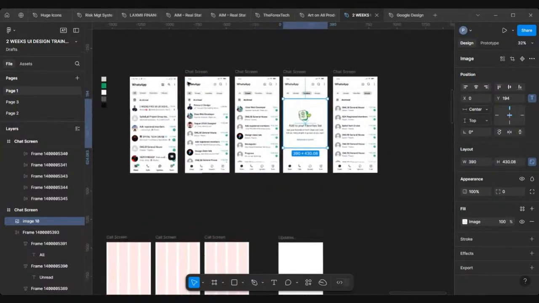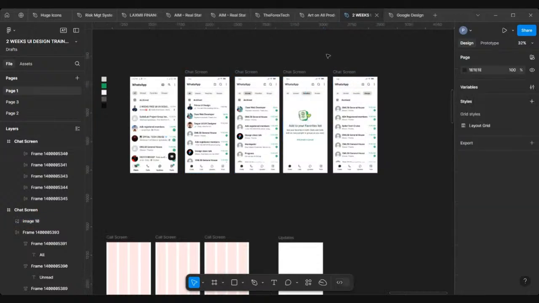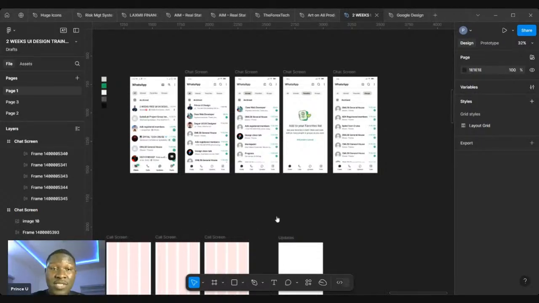Today, how many screens do we have in total? 1, 2, 3, 4. Because the more screens we have, the more exciting our prototype is going to be, you understand? The goal of a prototype is that when I click on this screen, it takes me to the next screen. When I click on this, it takes me like that. So when we have more screens, the prototype will be exciting, right? That's what we're doing today.